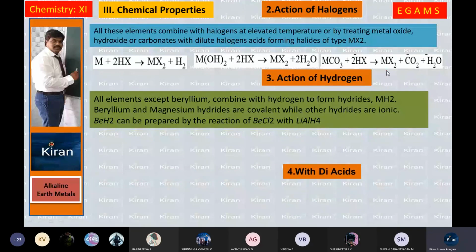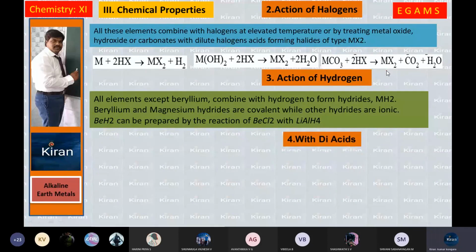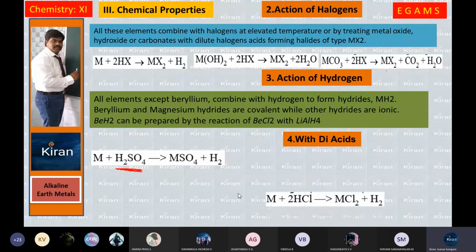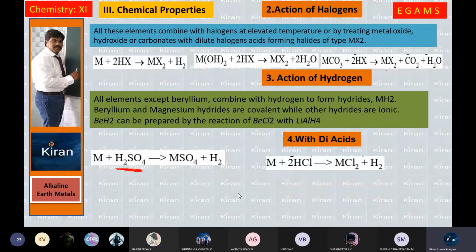Next chemical property, with diacids. When the metal reacts with the diacids, it means sulfuric acid. Why we are saying diacid: this is the dibasic acid. When this acid is dissolved in water, it releases 2H plus ions. That's the reason it is a diacid. Metal reacts with diacid, you are getting a metal sulfate. When metal reacts with monoacids, that is HCl, you will get a metal chloride.